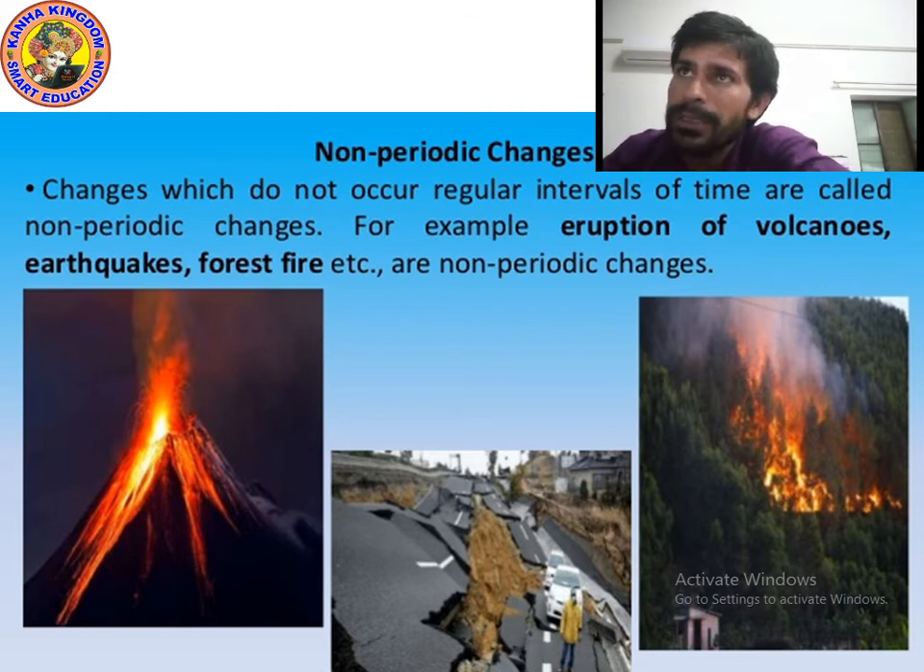Changes which do not occur at regular intervals of time are called non-periodic changes. For example, eruption of volcanoes, earthquake, forest fire are non-periodic changes. I hope you understood. Please write down. I am giving you 10 seconds.